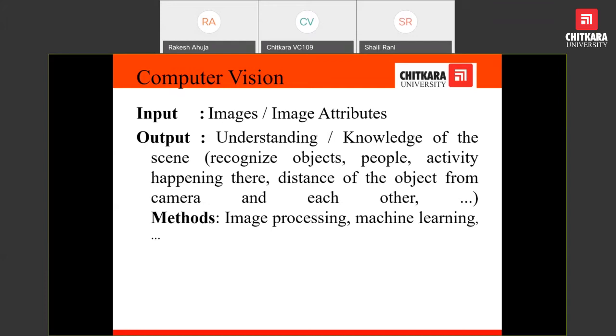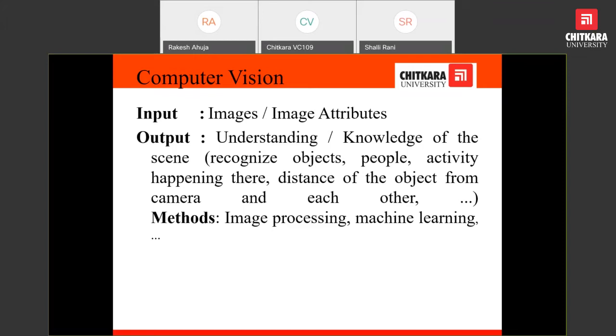Input is again an image, but better to say image attributes. Image attributes means we have already classified the image in terms of objects. Now we try to understand what the objects are saying, the meaning and semantics of the image. This is computer vision: understanding and knowledge of the scene, recognizing objects, what the people are doing. First, we have to identify the people's activity.